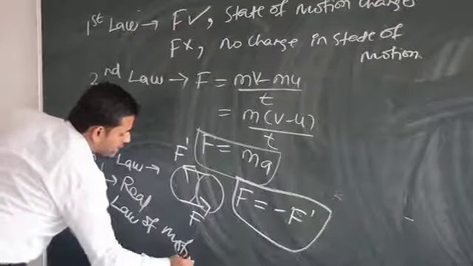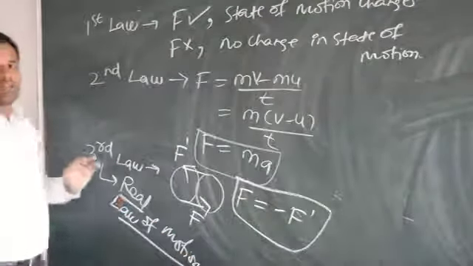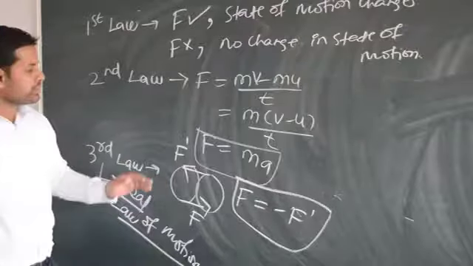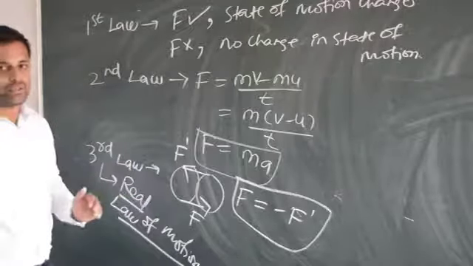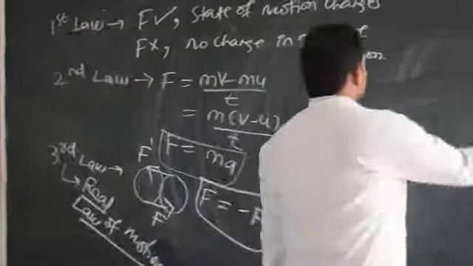Because it is including everything. First law and second law have been included in the third law. That's why it is called the real law of motion. That's what you need to understand. Okay, now let me give you some examples.